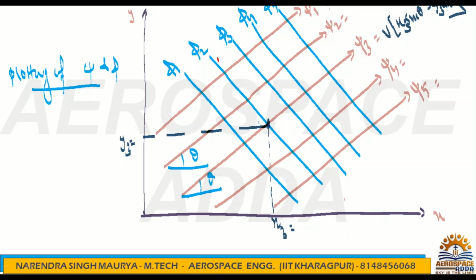Basically, these blue lines are equipotential lines, and along an equipotential line, phi 1 will be constant. For another equipotential line, phi 2 will be constant, then phi 3. But the stream function and potential function lines are perpendicular. So in this way, you can show the pattern. It's very helpful for you. If examination questions ask something like this, then you have to answer it.